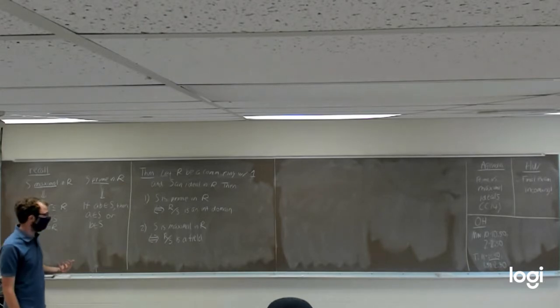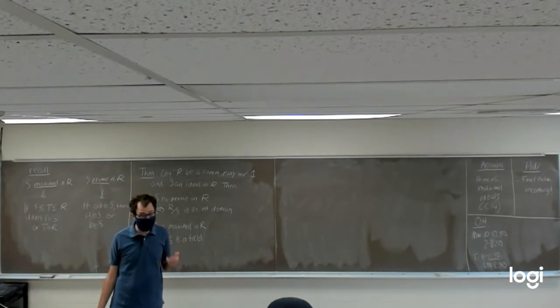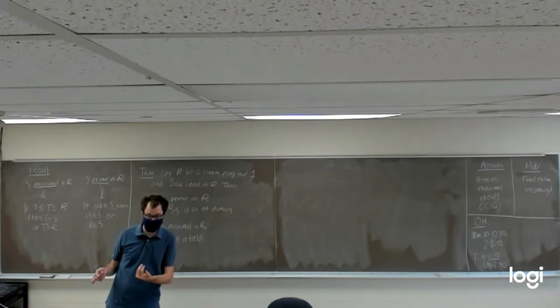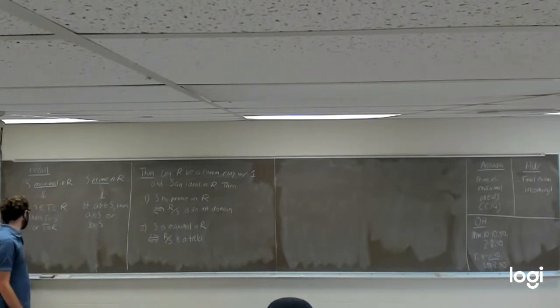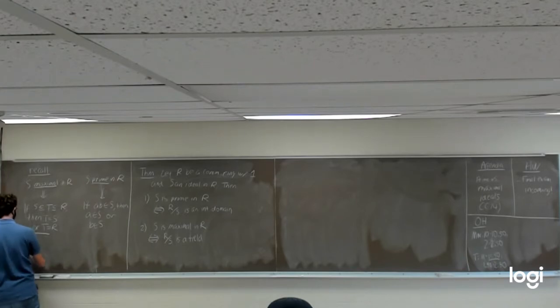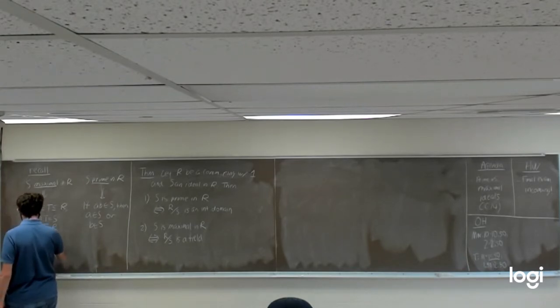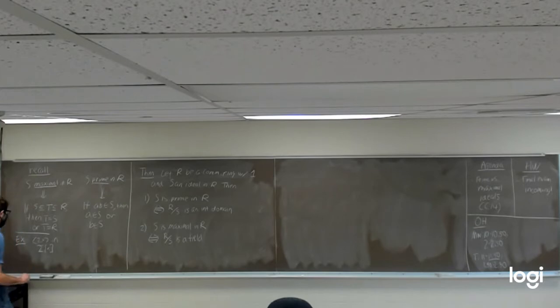There's no bigger ideal other than the entire ring that will contain everything in S. An example of that we saw was the ideal generated by 2 and x in the ring of integer polynomials, because there's no way to add anything else to this ideal except to make that ideal the entire ring.